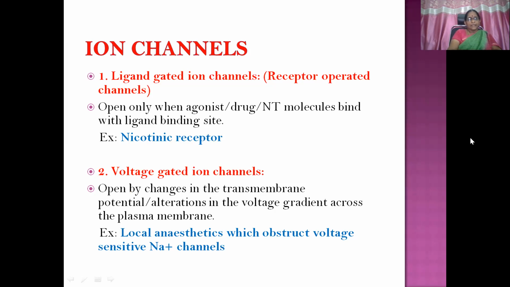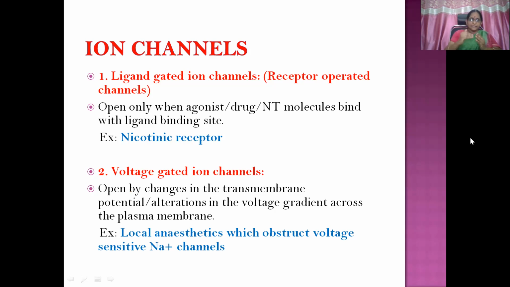Then ligand-gated ion channels and voltage-gated ion channels. There are 2 types of channels. Here we will be discussing only ligand-gated ion channels, that is, receptor-operated channels. These channels open only when an agonist, a drug or a neurotransmitter molecule endogenously binds with the ligand binding site. Example is the nicotinic receptor. Whereas in voltage-gated ion channels, the channels open by changes in the transmembrane potential.